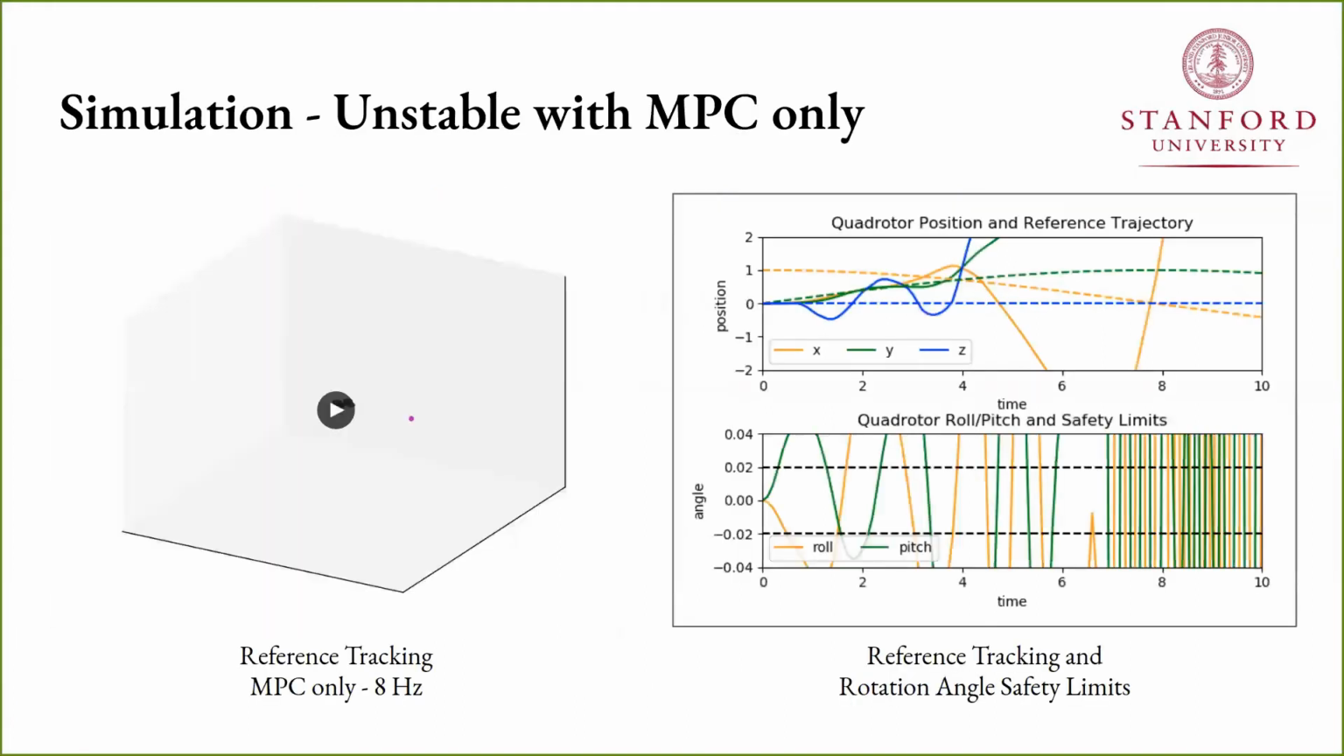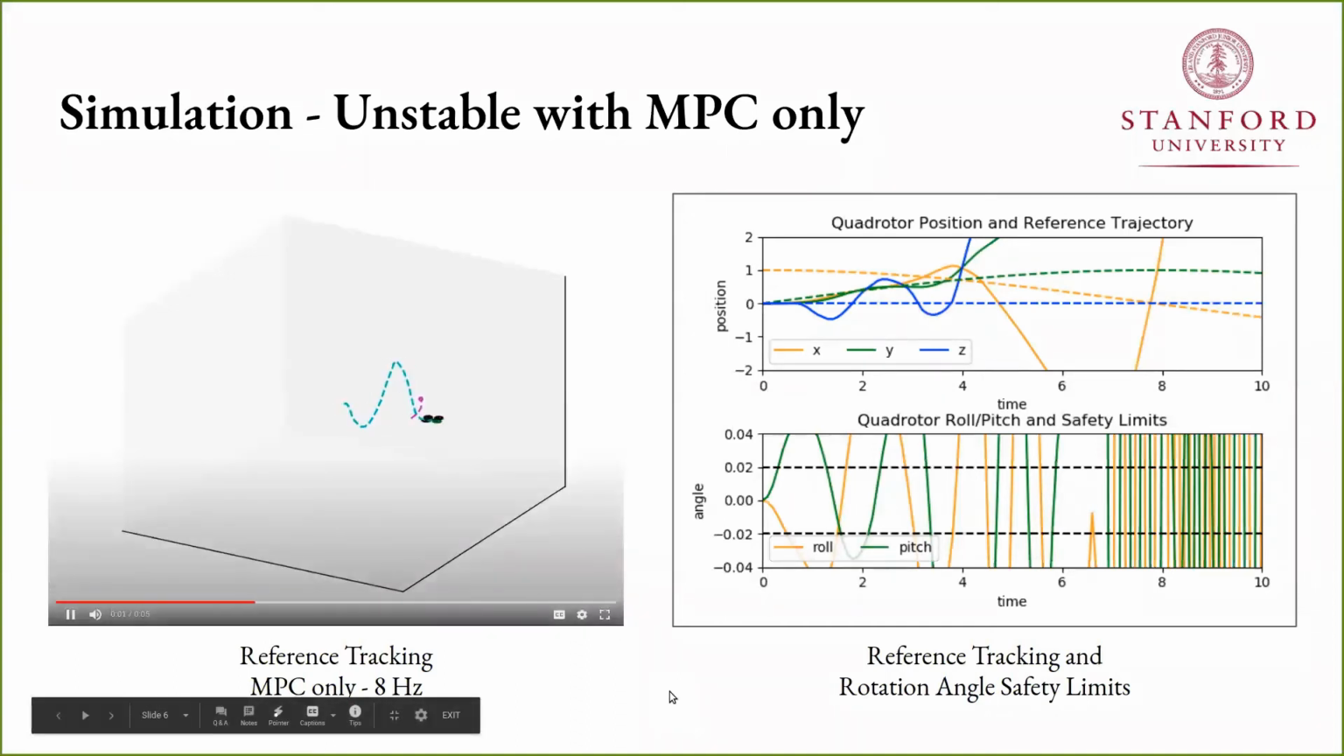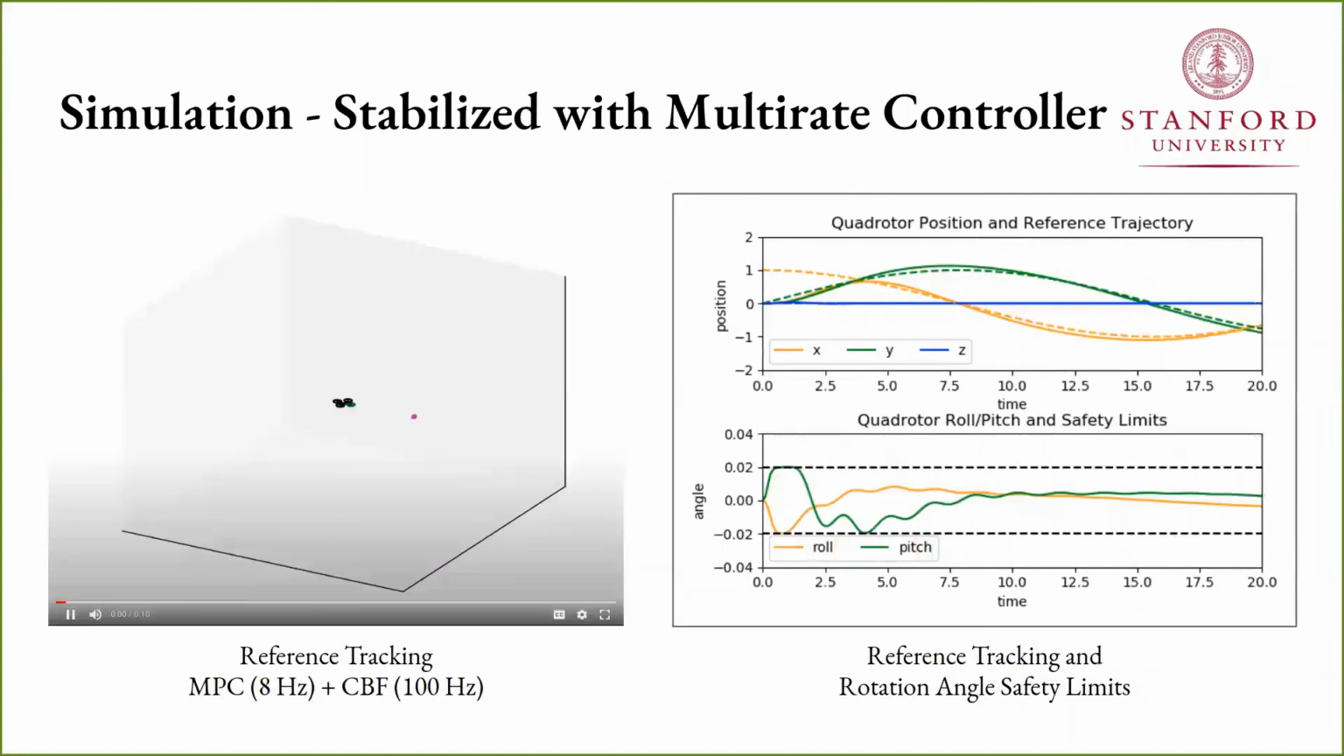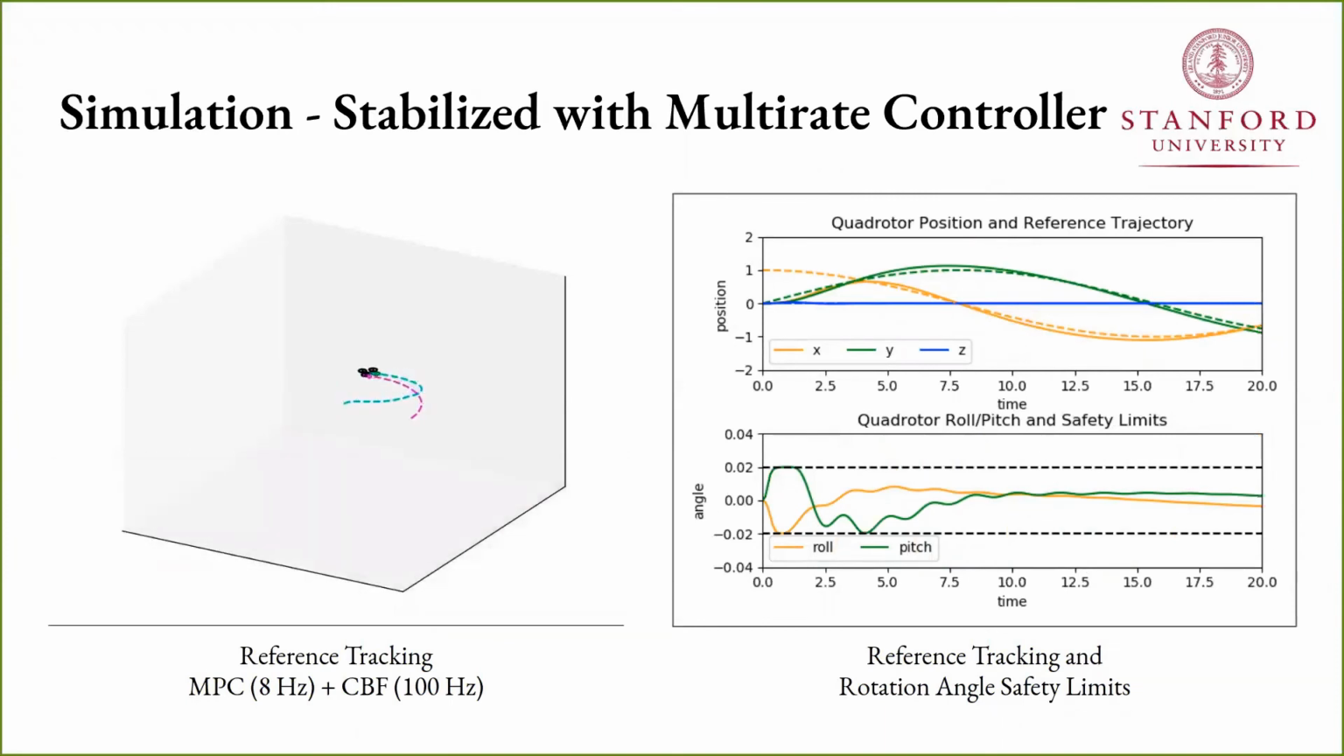To test the multi-rate architecture, we designed a circular reference trajectory for tracking. In this experiment, we run the MPC controller at 8 Hz, and despite specifying pitch and roll constraints, the system destabilizes since the discretization is too coarse. On the right, you can see it basically ignores the constraint of 0.02 radians and blows up as a result. However, after adding a CBF controller running at 100 Hz, the system stabilizes and smoothly tracks the trajectory. On the right, we can see that the roll and pitch of the quadcopter hit the safety limits early on, preventing it from blowing up.